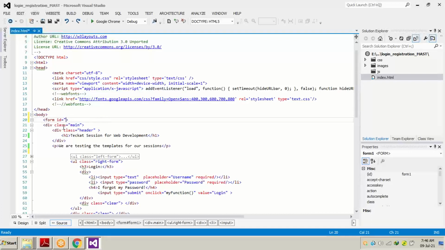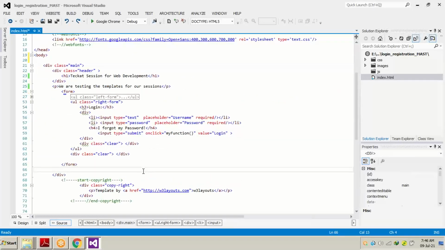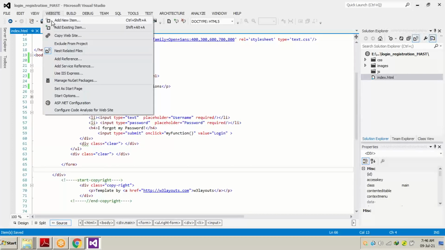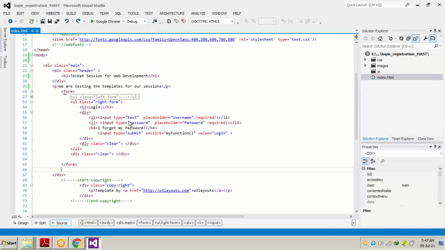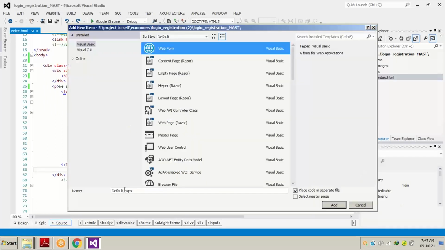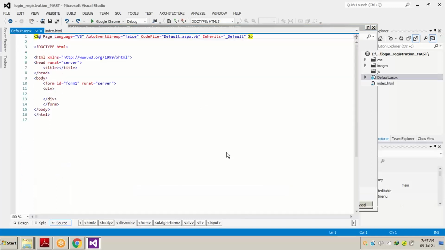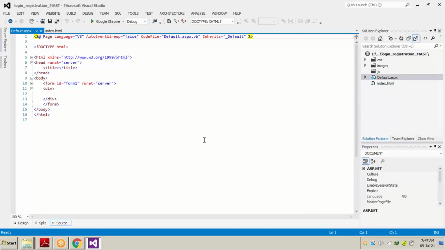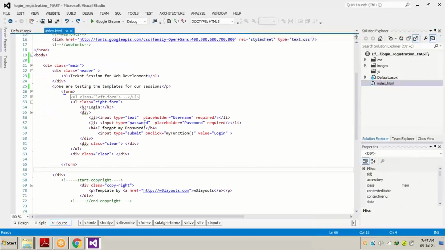As we are doing some changes, let's do some other change. Let it be as it is because it's an HTML page. Now we will create one more page, a web form, an ASPX page, and inside this ASPX page we will add the code of the template, meaning this index page.